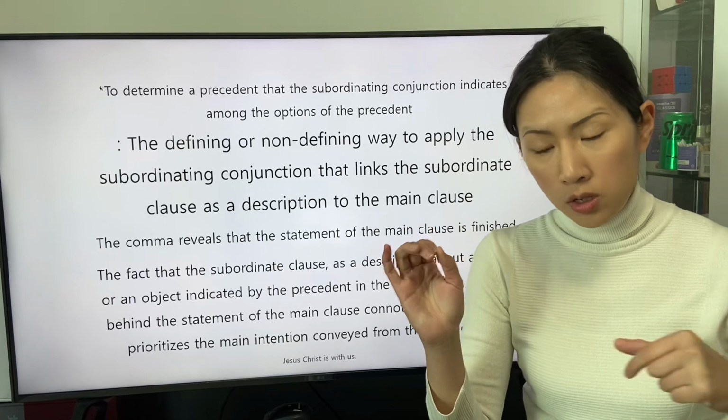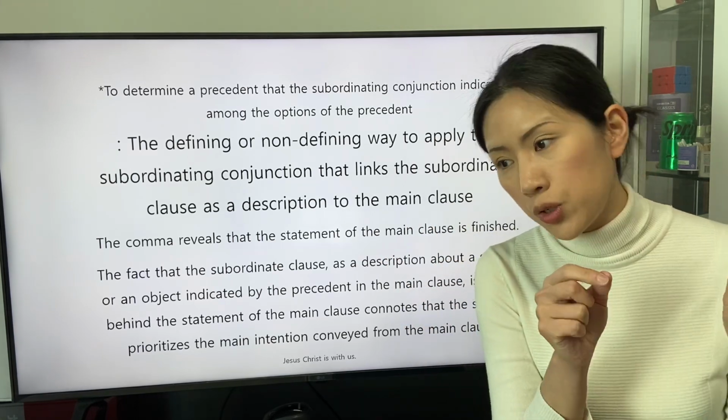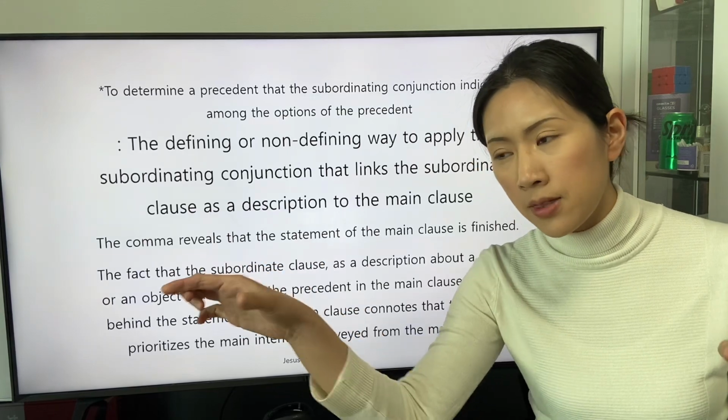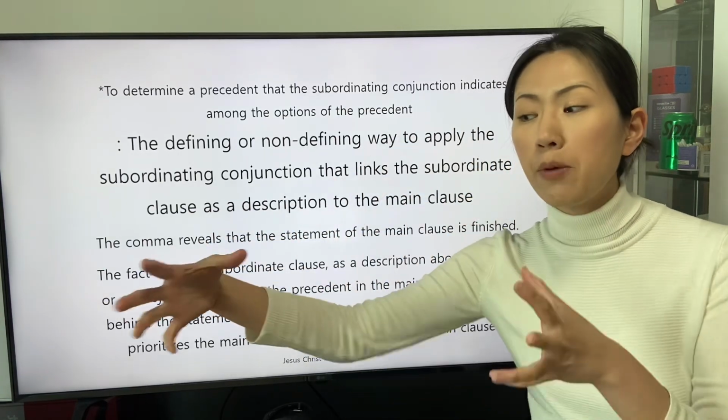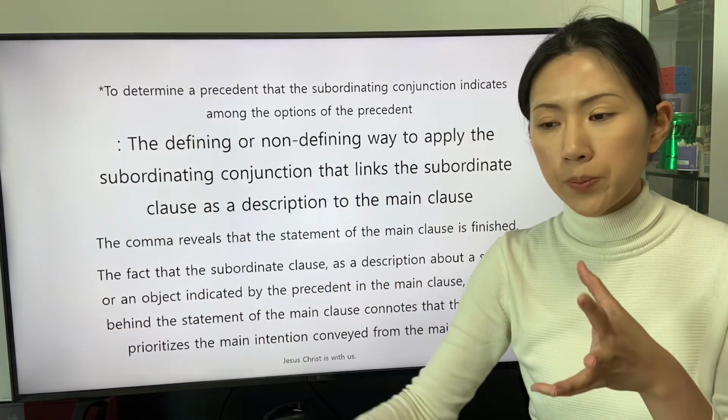In the non-defining way, to apply the subordinating conjunction to describe the precedent in the main clause, the speaker prioritizes the main intention conveyed in the main clause.